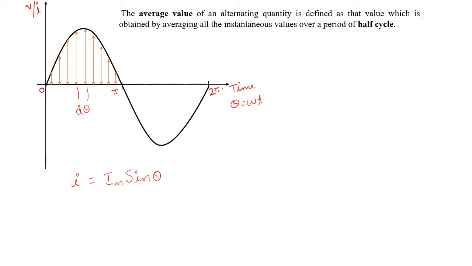Now, let i be the current, the instantaneous value in this small interval d theta. The average value of an alternating quantity is defined as, here I have considered current, therefore let me take I average. I average is equal to the area under the curve for positive half cycle, area under the curve over half cycle,